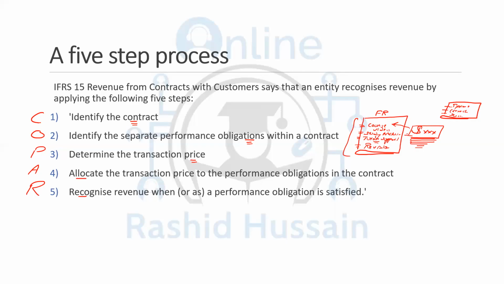What amount am I going to allocate to the study material? Now, the simplest way to understand is using the standalone prices. What if I am only giving the course videos to someone? What amount do I charge for that? What if I'm only selling my study material? What amount do I charge for that? So based on the standalone price, you can easily compute the allocation.